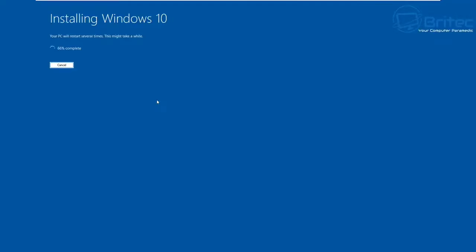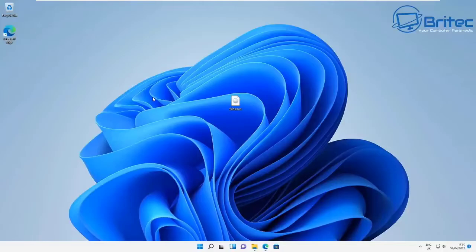Now, if you wanted to create a bootable USB media with Windows 10 on it and install it that way, you can do. It's probably the preferred method, and it will go ahead and do exactly the same thing and install Windows 10 on your system. And once that's done, you would have Windows 10 on your PC. Again, it will erase all the data on your PC. So either way, you're not going to be able to save your data unless you back it up.